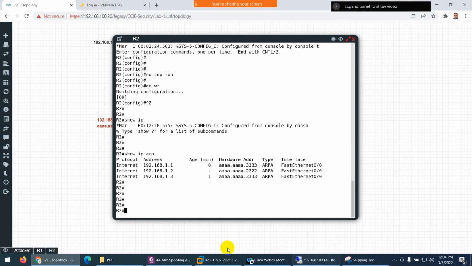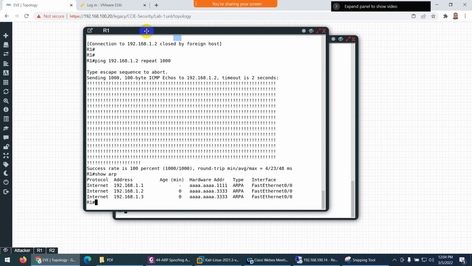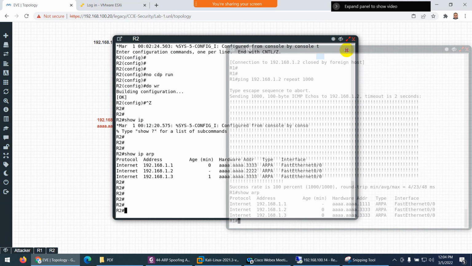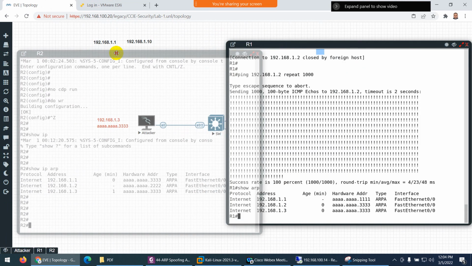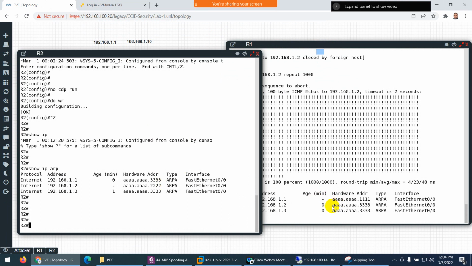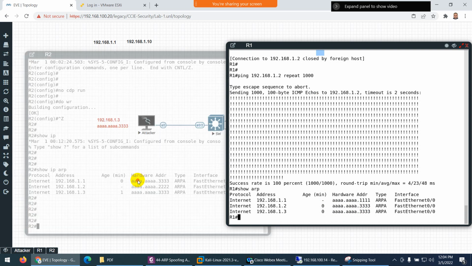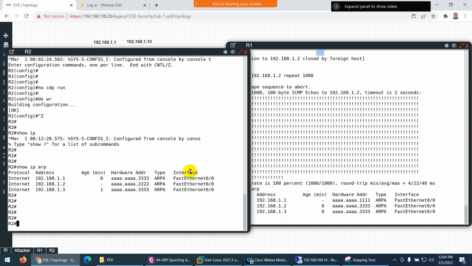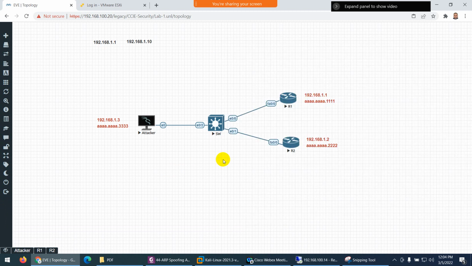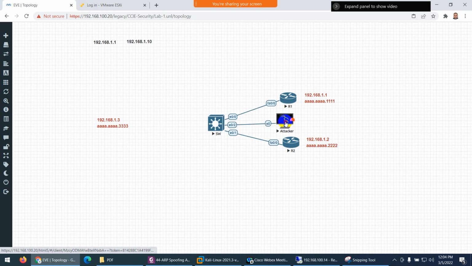So you get the idea. R1 and R2 both are sending traffic to, I don't know how to show both together. R1 is sending traffic for R2 to 33, and R2 is sending traffic to 33 as well. So both are sending whatever they communicate with each other, a copy of it to Kali Linux as well, because of this spoofing, ARP poisoning, ARP spoofing, man in the middle. So consider these two, and I am here in the middle, but they don't know me.